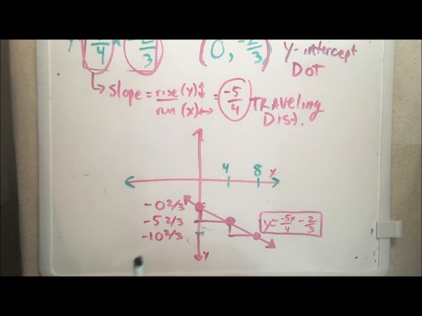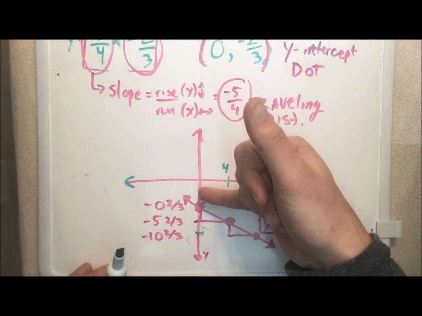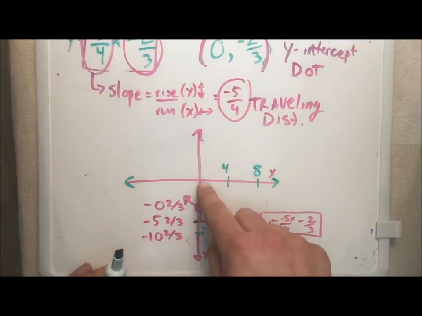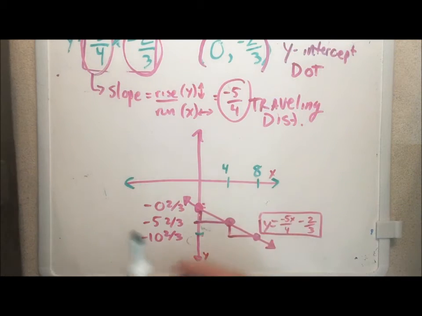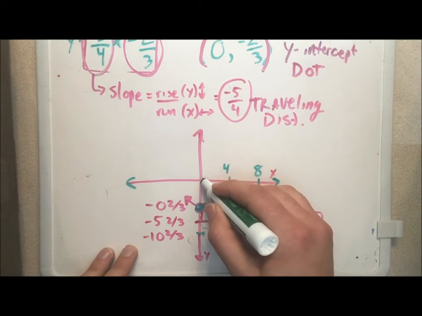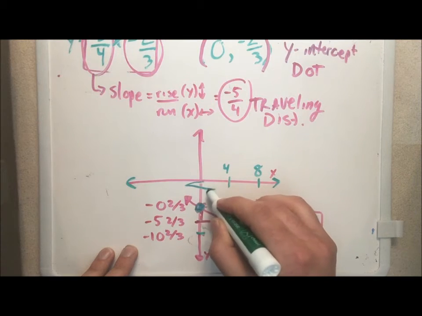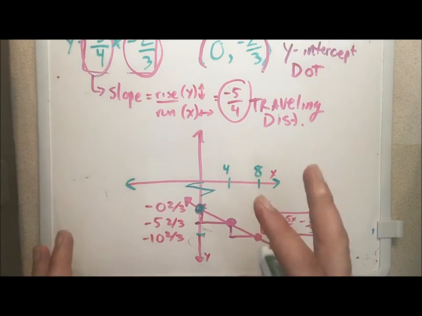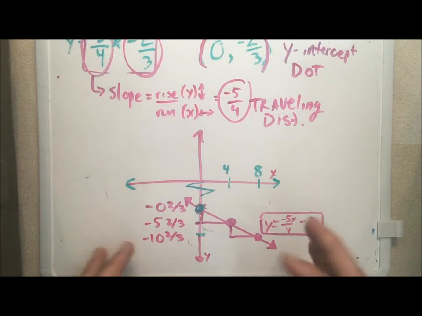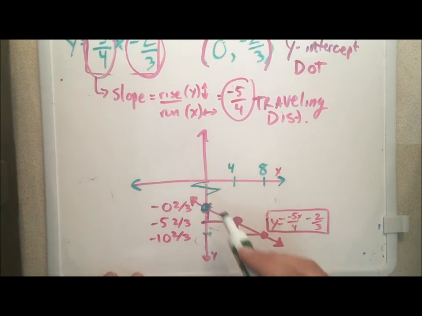The last thing I need to do is say, did I measure everything precisely, or did I make a huge estimation? Let's think about this. From here to here is 5 units. From here to here is 5 units. So from here to here probably should be about 10 units, right? But I went from 0 to 0 and 2/3, so clearly that's not correct. This original dot was a total estimation. So if you ever don't measure an axis, you make a little lightning bolt on it, and this lightning bolt says, hey, I didn't measure this accurately. I just made an estimation so I could get on with making my graph. So you got to put that little lightning bolt in there.